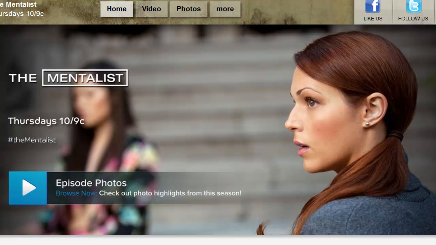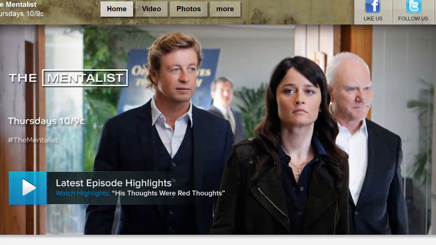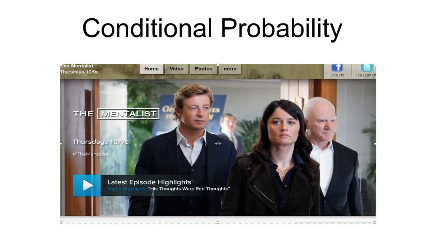In other words, he'll be able to tell certain characteristics of a person just by looking at them and associating them with other characteristics. Now, throughout the show, Patrick Jane makes no bones about the fact that he's not using anything magical. He's actually using something called conditional probability.